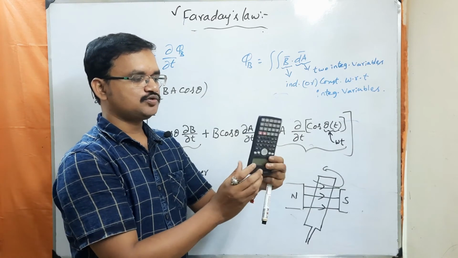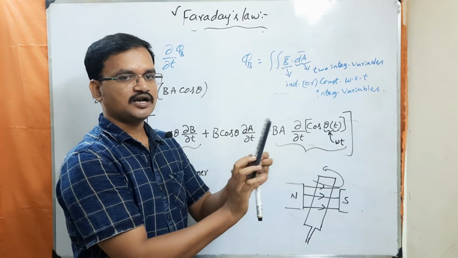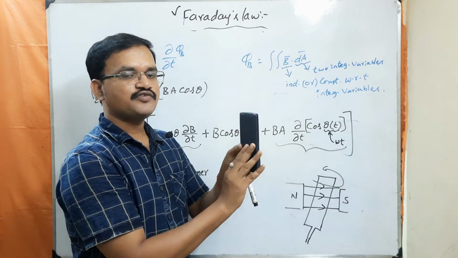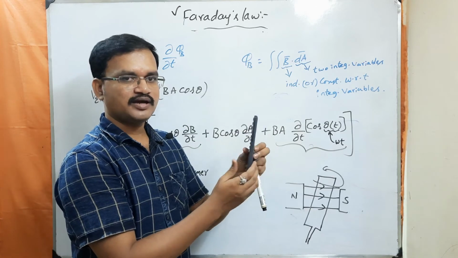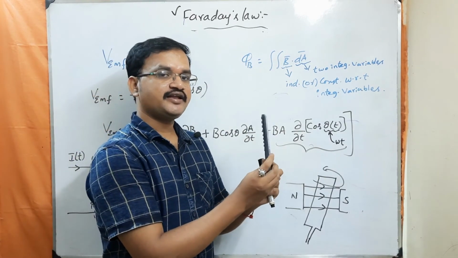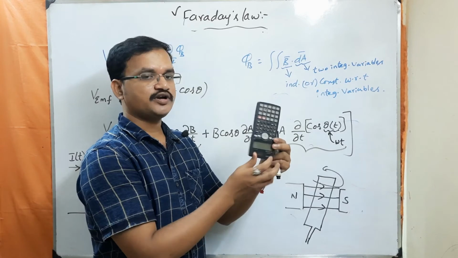So whenever you rotate this conducting loop in the magnetic field, theta is varying with respect to time. Yes or no? What is changing here as the conducting loop is rotating in the magnetic field?